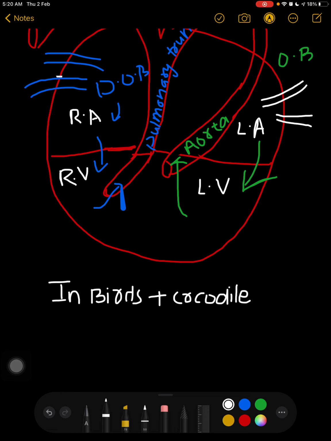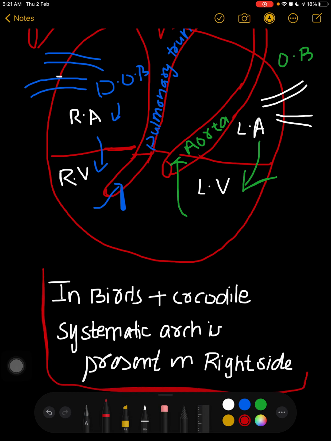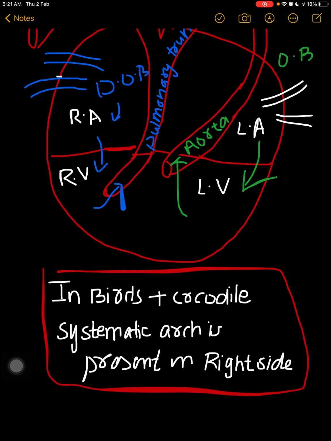I know it's a reptile, but there's an exception. So in birds and crocodile, the systemic arch is present on the right side. This is important for MCQs. I have seen this MCQ many times.